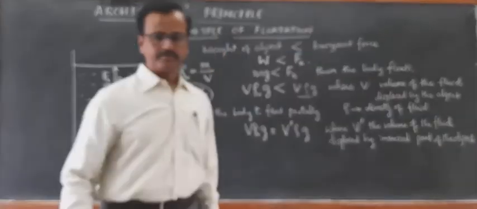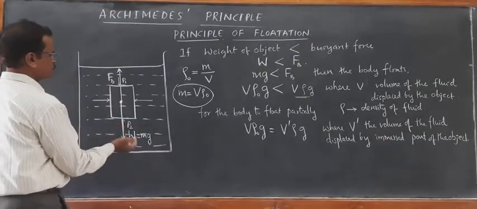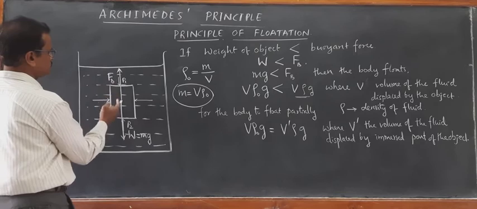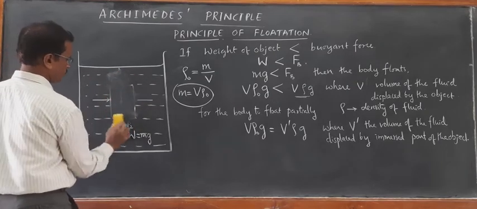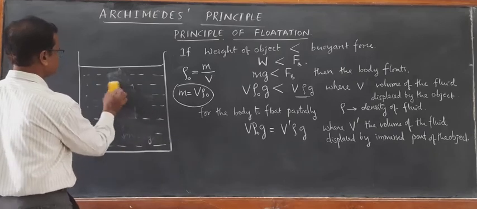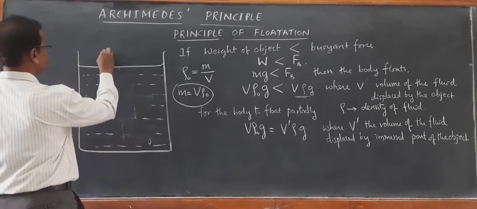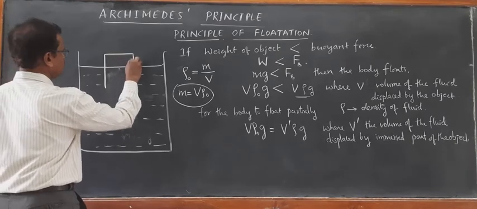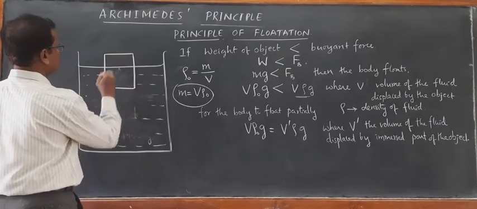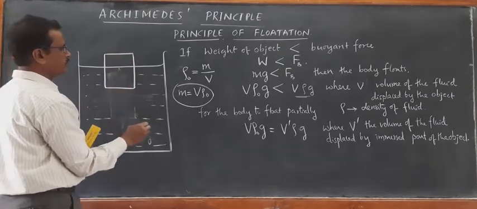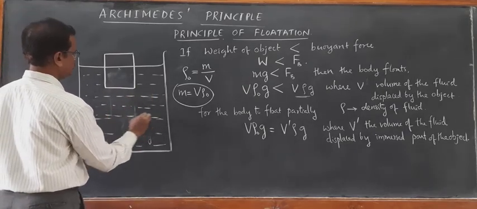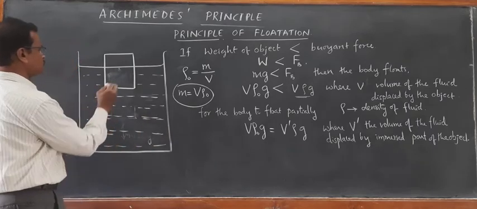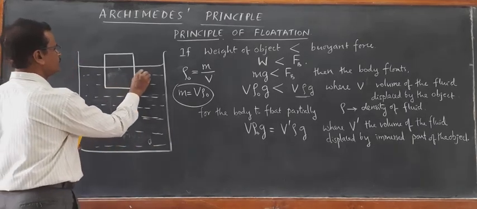To make it still more clear, suppose this body is experiencing an upward thrust which is greater than the weight, then the same body comes to the surface like this and it floats. The entire volume of the body is V. How much part is immersed is V dash.